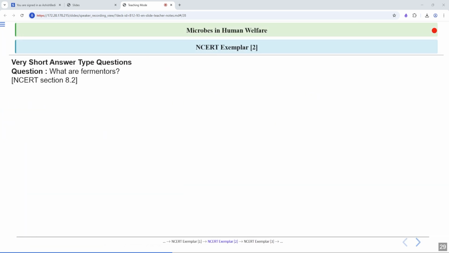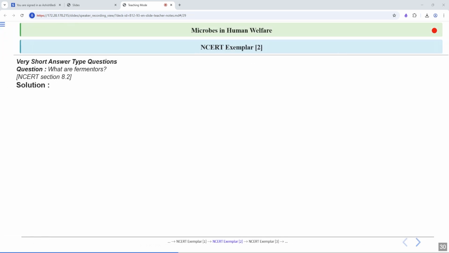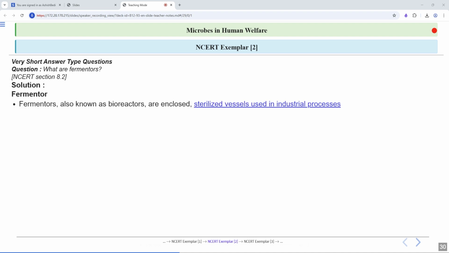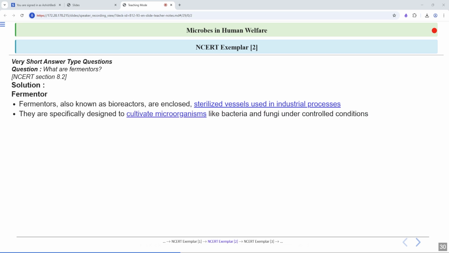The next question, what are fermenters? Let's have a look at the answer. Fermenters are known as bioreactors. They are enclosed, sterilized vessels used in industrial processes. These vessels are specifically designed to help us grow microorganisms like bacteria and fungi.